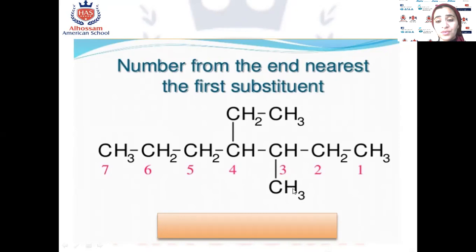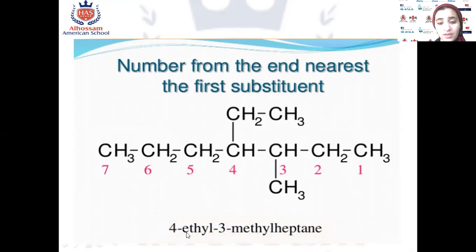At carbon number 3, 3 methyl, 4 ethyl, but you have to say 4 ethyl because letter E comes before letter M. So 4 ethyl, 3 methyl heptane. Okay? 4 ethyl, 3 methyl heptane.